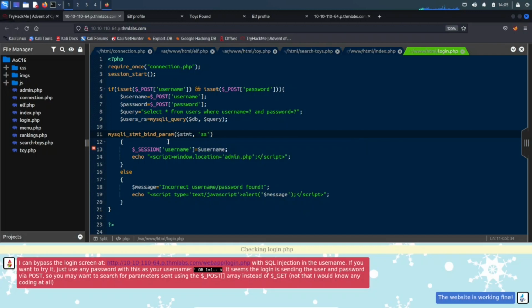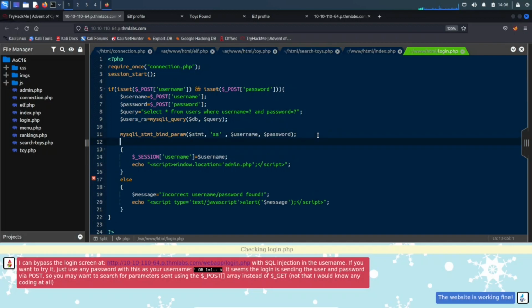And then we want to do username, so we need a username and then a password. Okay. All right. And then let's bring this over. Tab, boom.